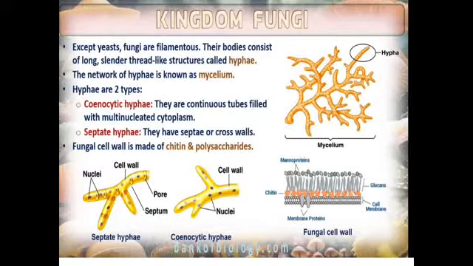So the next characteristic is that the fungal cell wall is made of chitin and polysaccharides. So the cell wall of each fungus is made of polysaccharides and chitin, and the food is stored in the form of oil or glycogen in fungi. Clear?